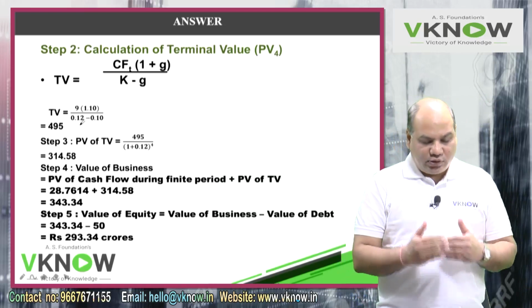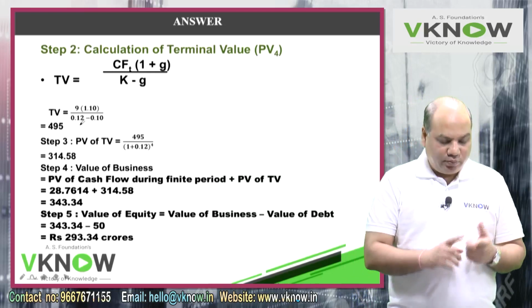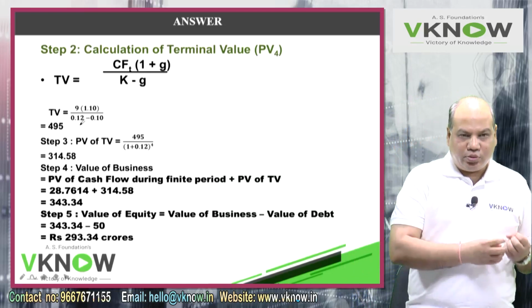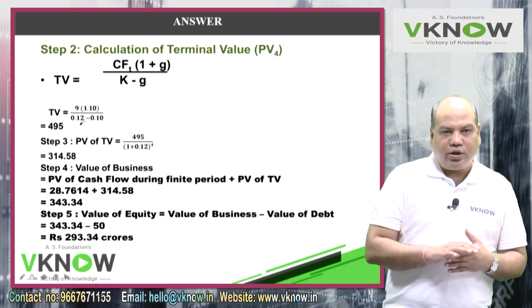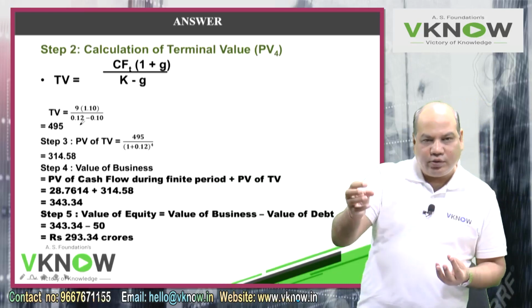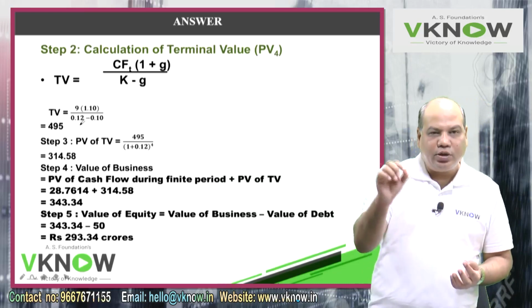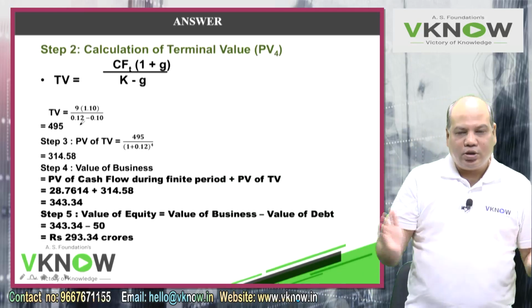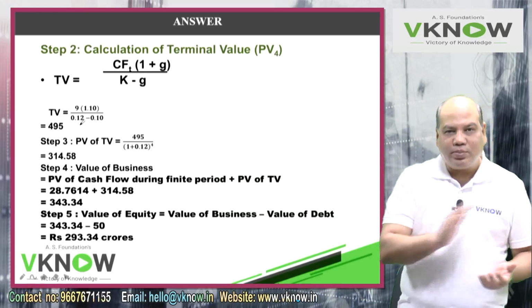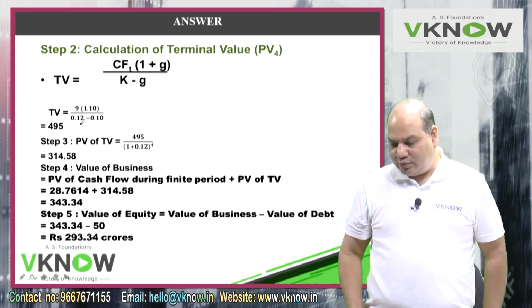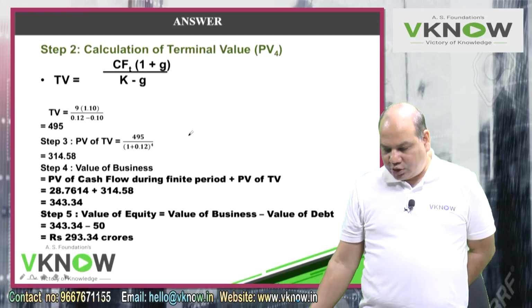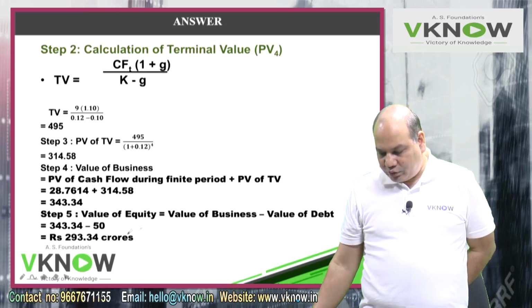This is the exact application of the theory. First 4 years compute FCF, discount it. Then compute terminal value. If growth rate is given, apply the formula CF into 1 plus G upon K minus G. Compute PV of TV. Add the two. Value of business minus debt, value of equity. This question does not have preference share. So no discussion on preference share. Is it right?